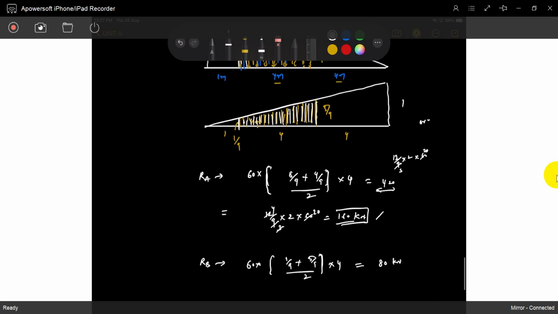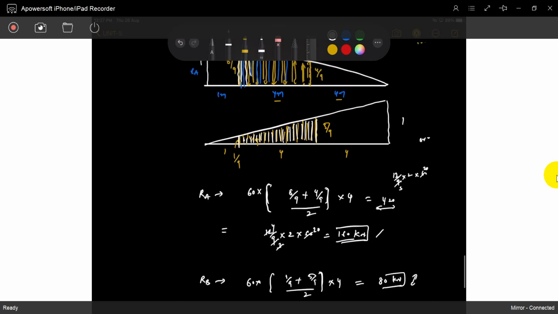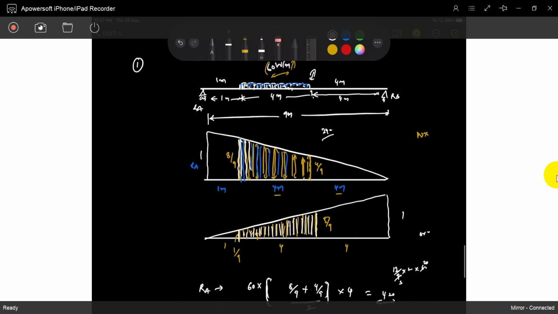This is 80. That is the influence for a uniformly distributed load. If the load is in any position, you can find out RA and RB.